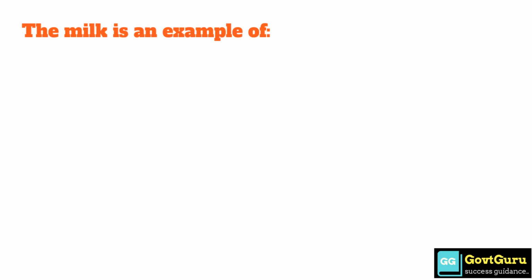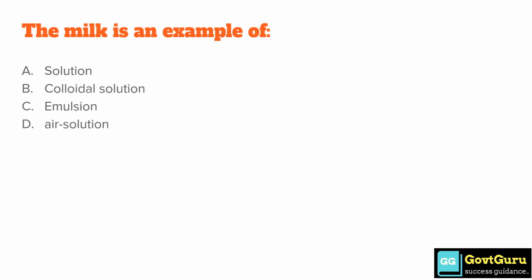The milk is an example of option A, solution. Option B, colloidal solution. Option C, emulsion. And option D, air solution. The correct answer is option C, emulsion.